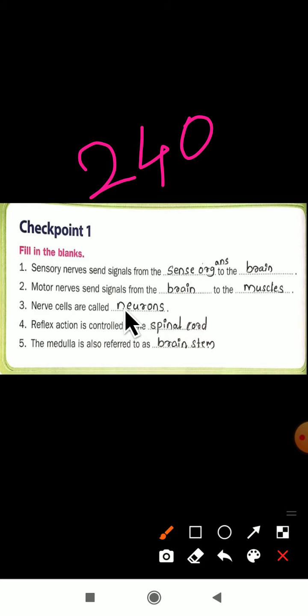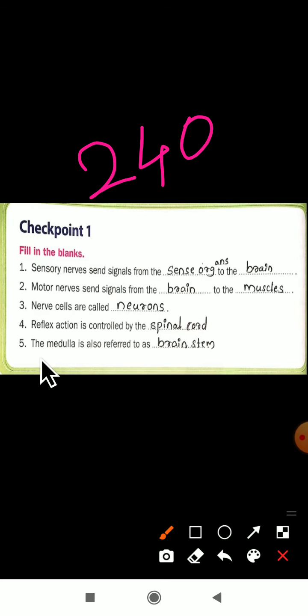Remember, reflex action is controlled by the spinal cord. Yes, the reflex action is controlled by whom? The reflex actions are controlled by your spinal cord. Remember, reflex action is controlled by the spinal cord.